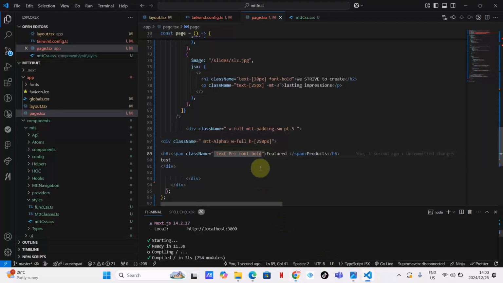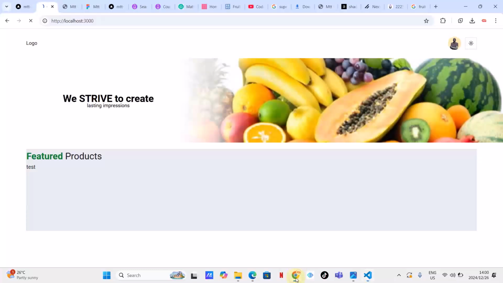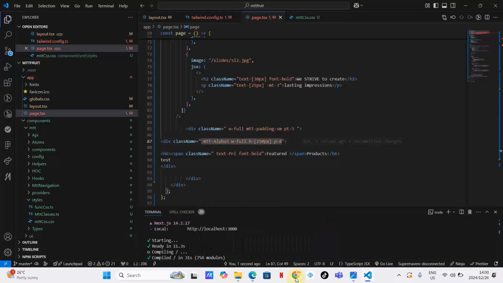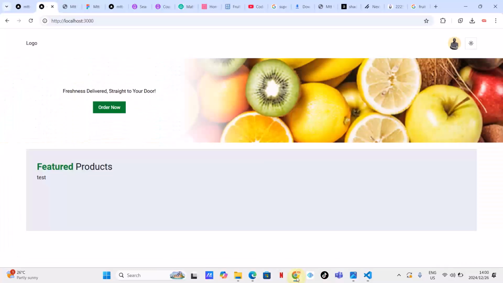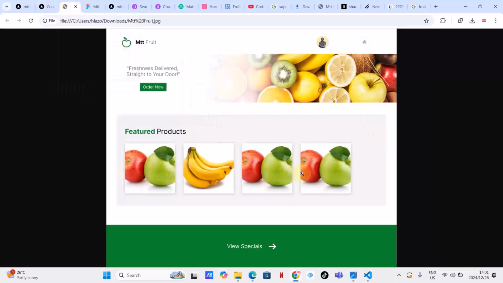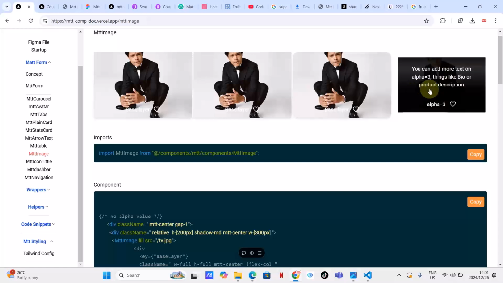So let's go to this container, this one with the alpha. And then let's put a padding of 4 and let's see how that is going to be. Let's try 8. Okay, we need some padding there. Right, I'm happy with this, guys. So now what we want to do, we want these. So let's go to Mtt images. Mtt image, right? Yes. As you can see, this is what we want to put there.